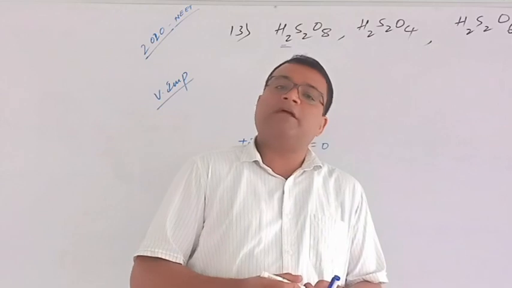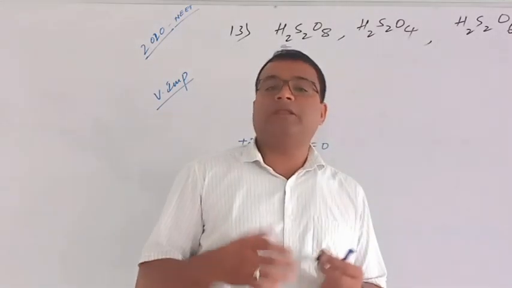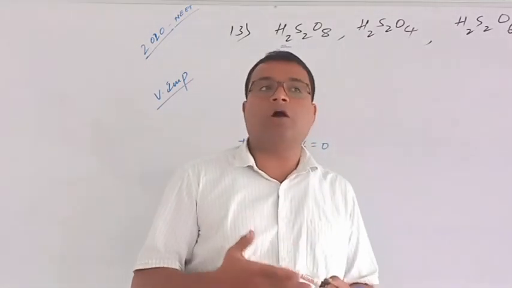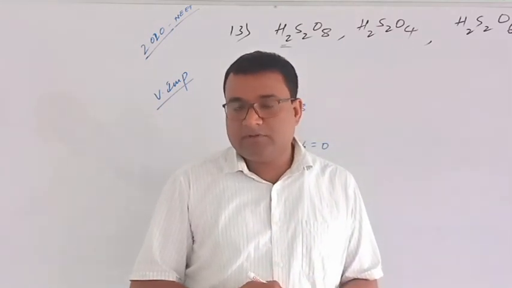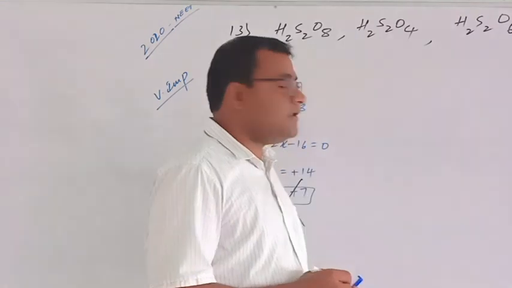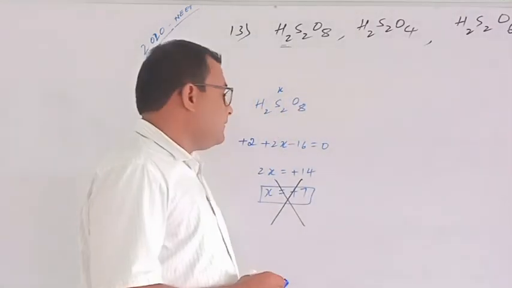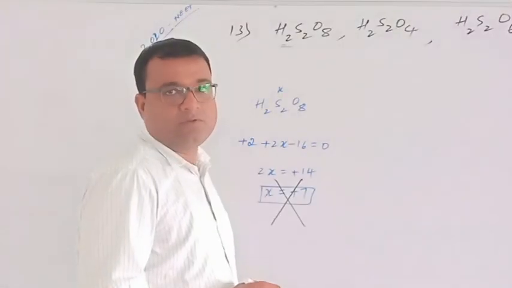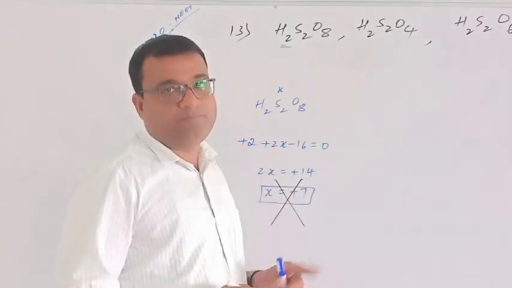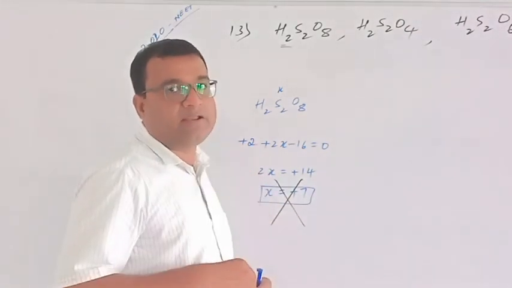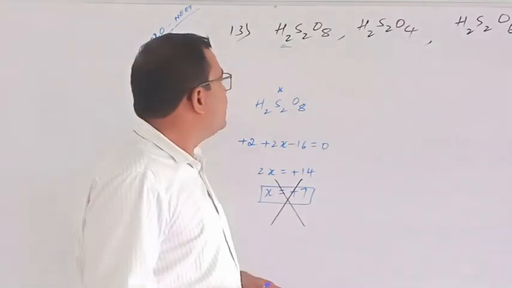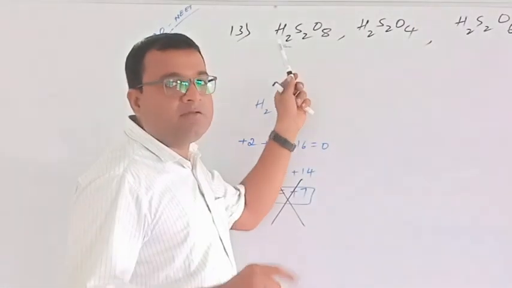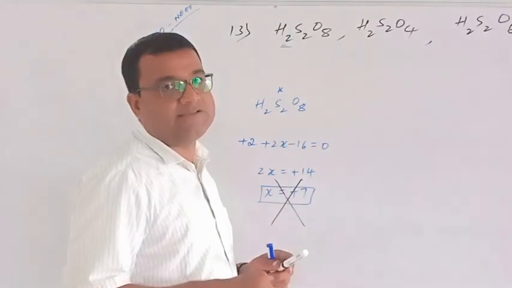We have learned it this way, but now when we do it by this method it is coming out wrong. Why? Because this is a special case. This is the special case. There are few, 4-5, such types. When you come to the class, I will explain them to you.